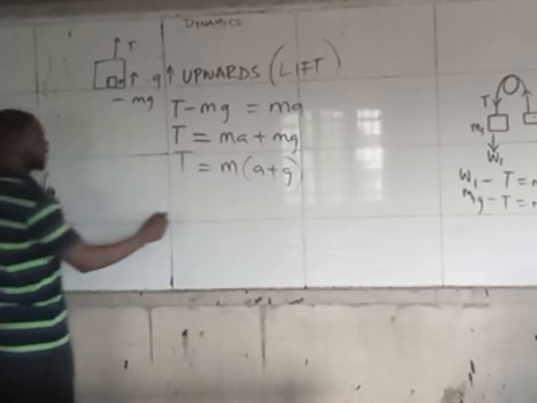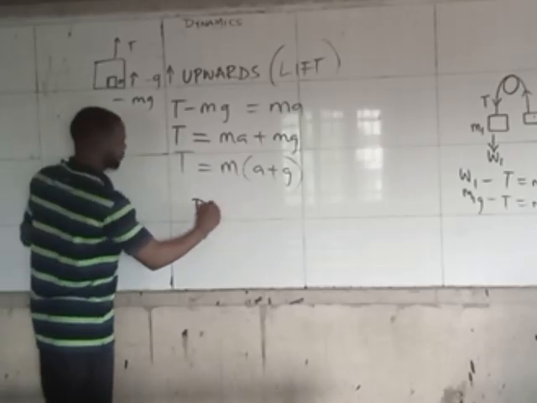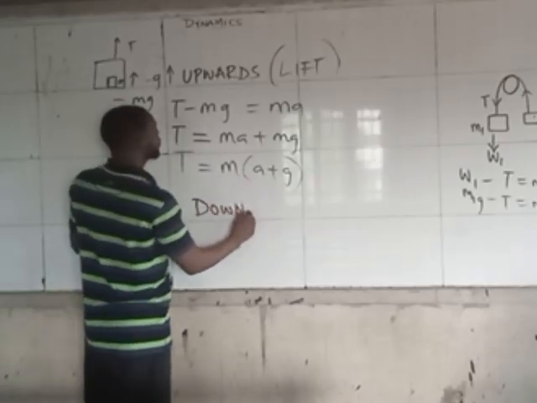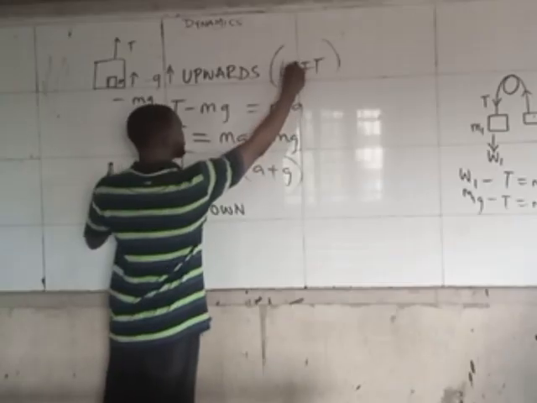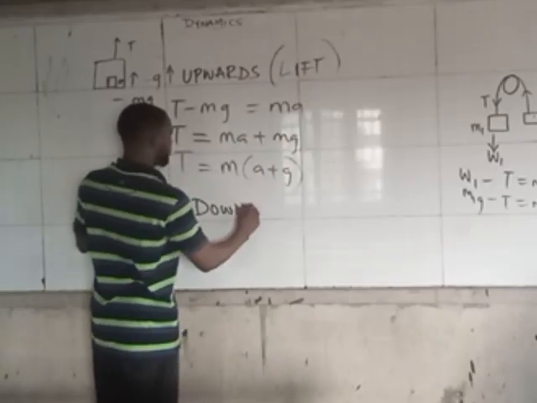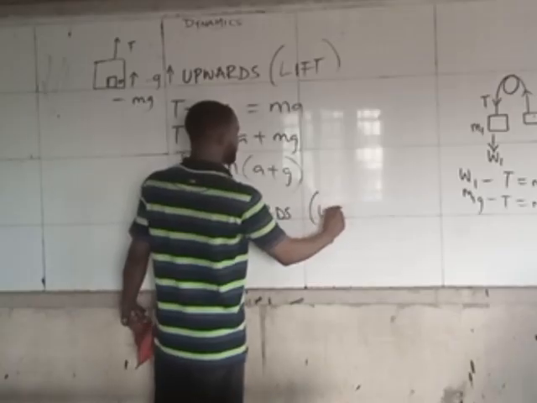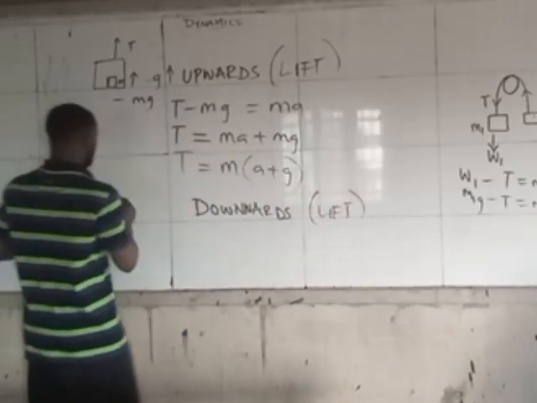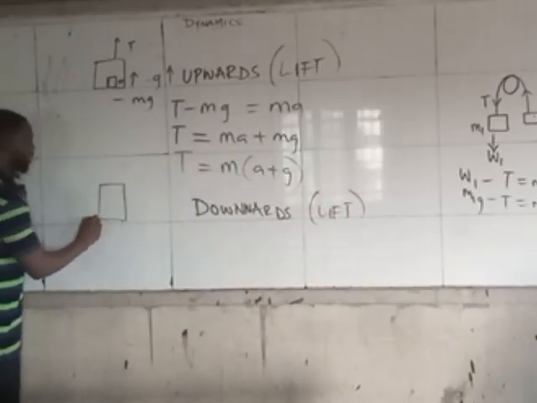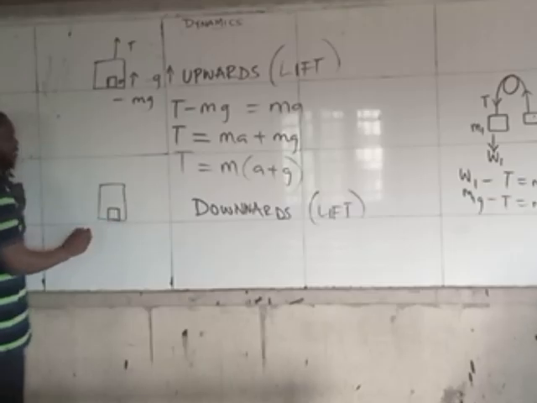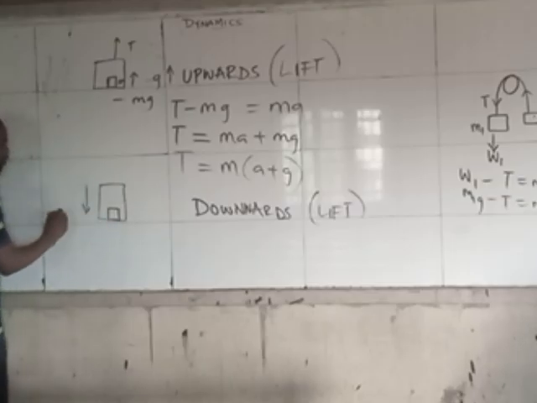So now when it's coming downwards, remember this is a lift. For any question on lifts, let's say there is a body inside this lift and it's coming downward, which means that mg is obeyed.